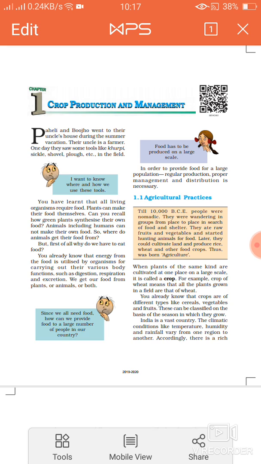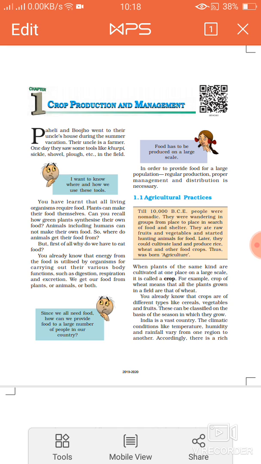You already know that crops are of different types, like cereals, grams, vegetables and fruits. They can be classified on the basis of the season in which they grow. For example, mango grows in the summer season, apple in summer or winter, orange in winter, etc.